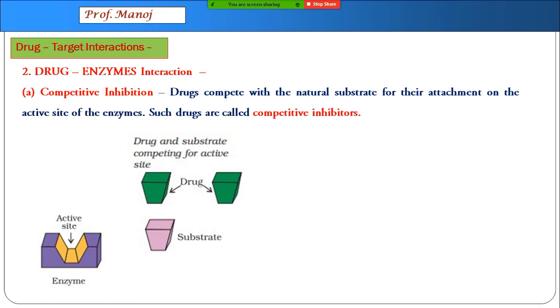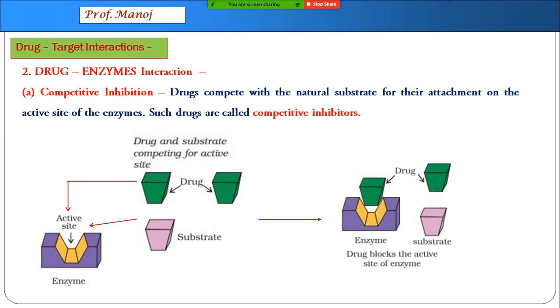Understand? Substrate here is a bacteria or a virus, and drug has a competitive acting on it. So the process will happen so fast that drug will go and attach, but substrate will not be able to attach. This is a kind of thing. So drug will attach to the enzyme. The bacteria or the virus will remain outside the system. It will not be able to survive in the human system. This is how drugs can prevent action of a particular virus or bacteria. This action is called competitive inhibition.